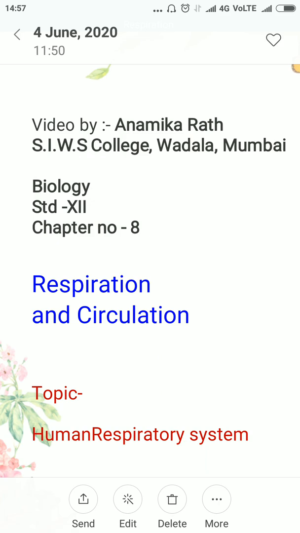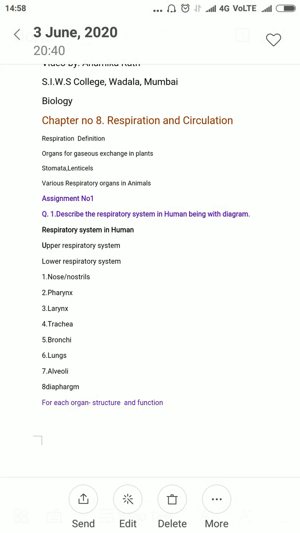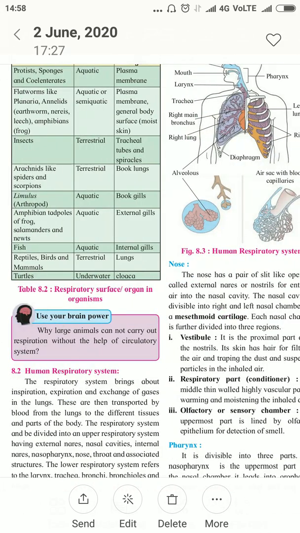We are continuing with chapter number 8, respiration. What we will learn in this video is the respiratory system in human beings. All of you know the respiratory system in human beings has the lungs as the major respiratory organs.